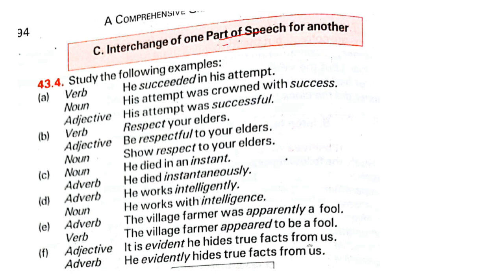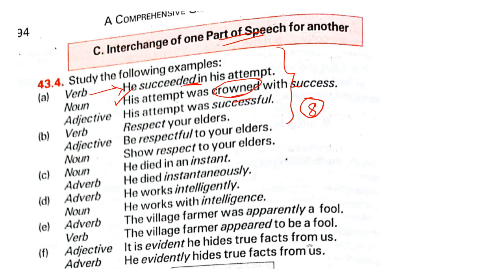ये बहुत important है तुम्हारा बोर्ड एग्जाम का 8 मार्क्स का जो क्वेश्चन है ना, that is containing transformation of sentences. इसलिए ये सारी चीजें आपको बहुत इंपॉर्टेंट है. Verb and noun and adjective. He succeeded in his attempt, that is, we are concerned with verb here. His attempt was crowned with success. Such a beautiful sentence, have you seen it? His attempt was crowned with success.